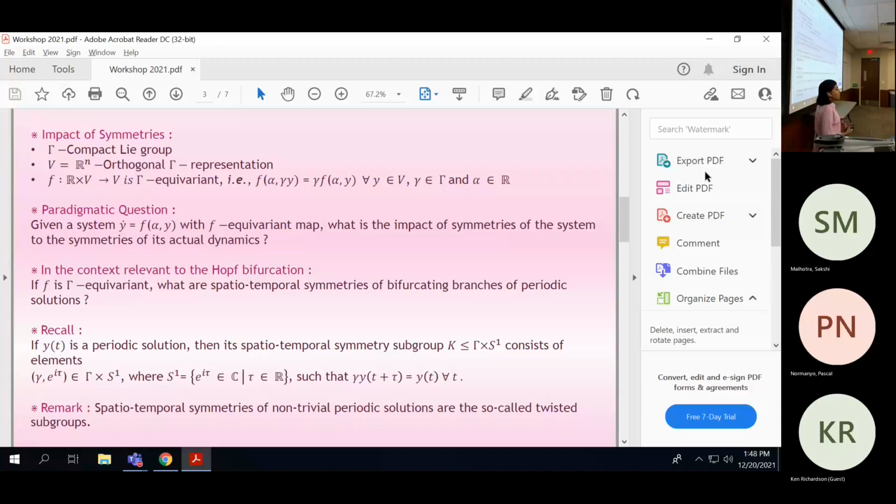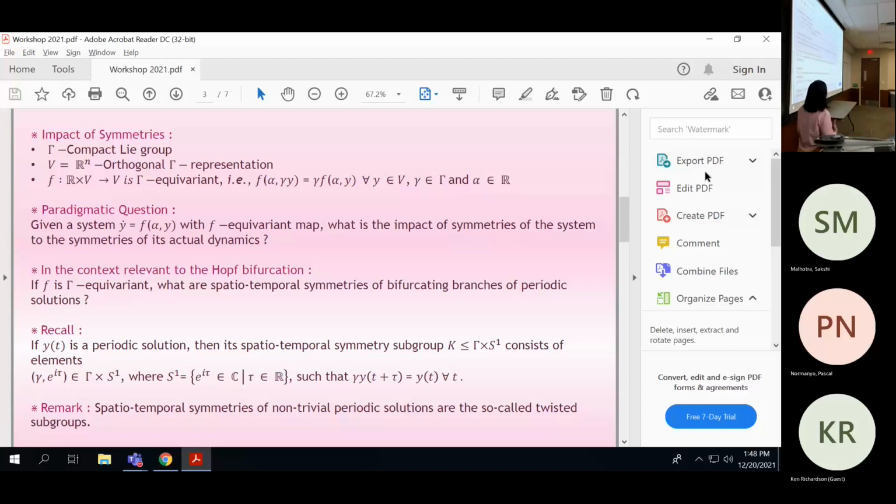Now the question is, what is the impact of this symmetry on my actual dynamics? As an example, if I consider F to be symmetric with respect to the Z2 group, then my actual dynamics will be symmetric with respect to the origin.